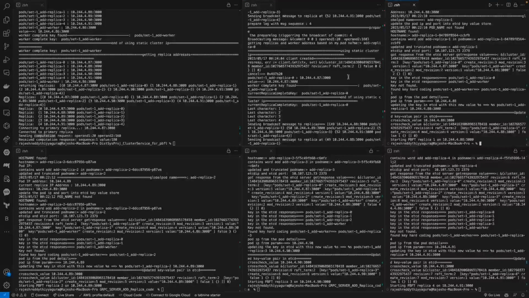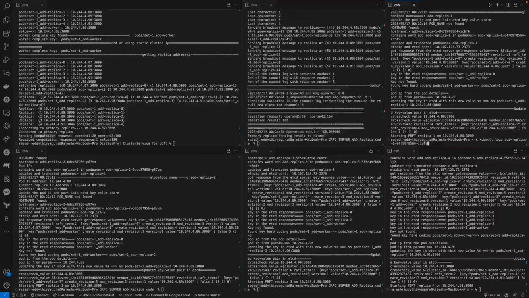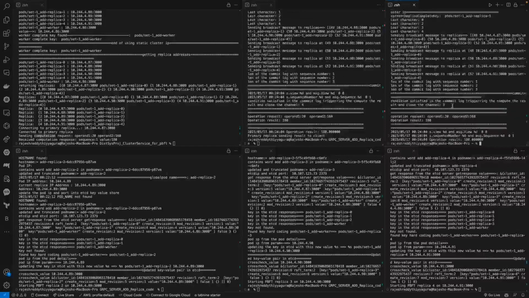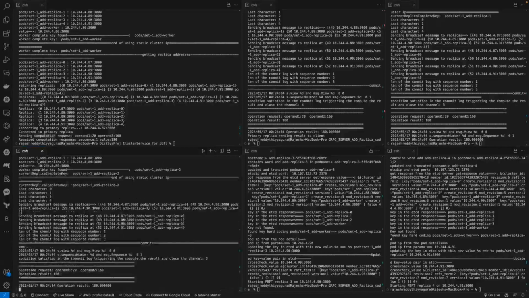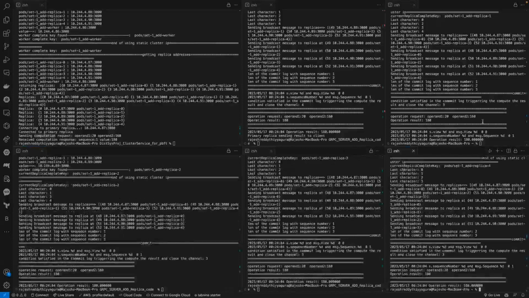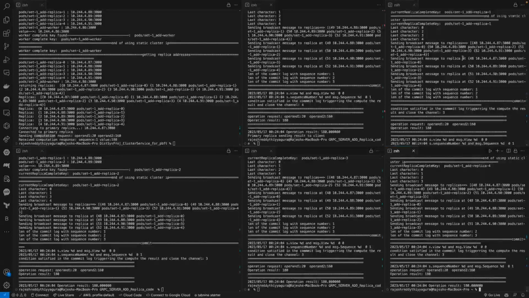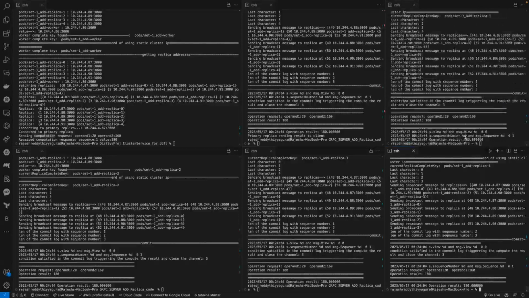You can see the prepare and the commit sequence messages here. And I'm also refetching the logs of replica 1, replica 2, replica 3, and replica 4. So you can see every replica after the series of messages like pre-prepare, prepare, and commit, they have computed the result, and they sent it back to the primary replica.